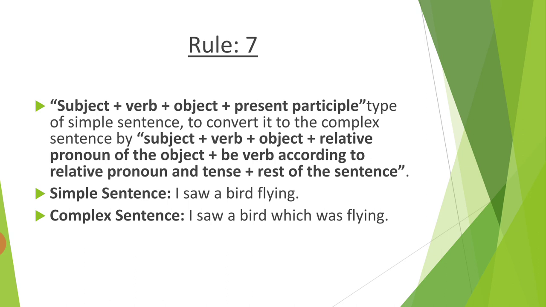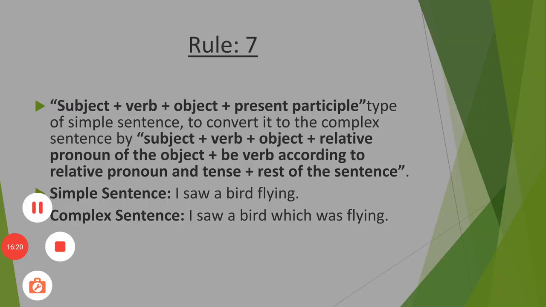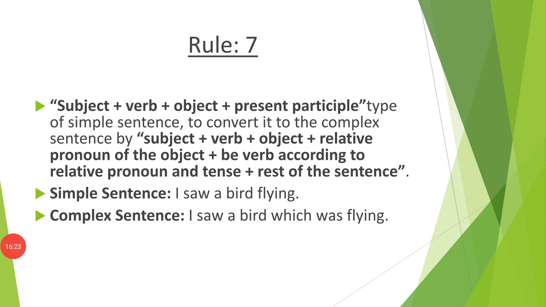I saw a bird flying. I saw a bird which. Now which is a relative pronoun, according to the object, because bird is there, so which. So I saw a bird which was, because I saw, SAW, so it suggests the past tense. I saw a bird which was flying. So I saw a bird flying. I saw a bird which was flying.